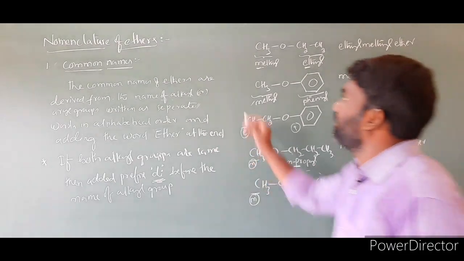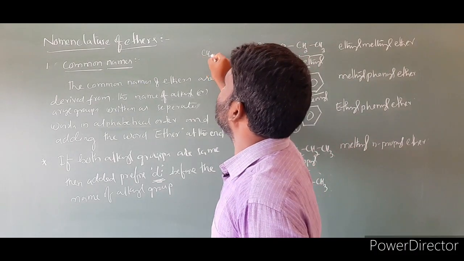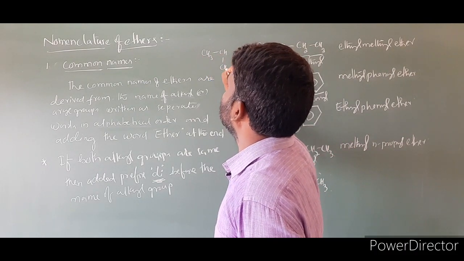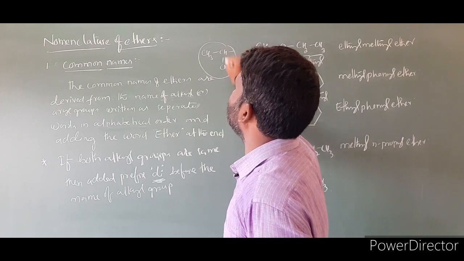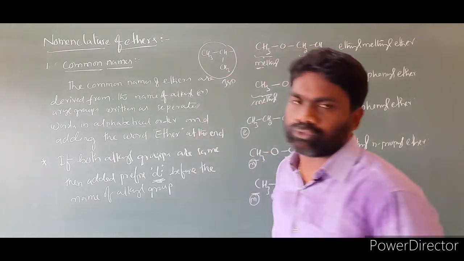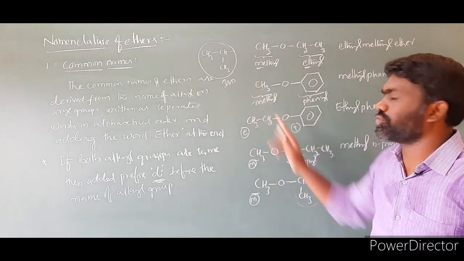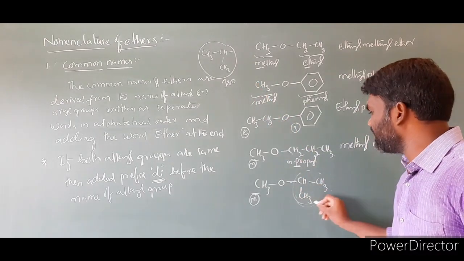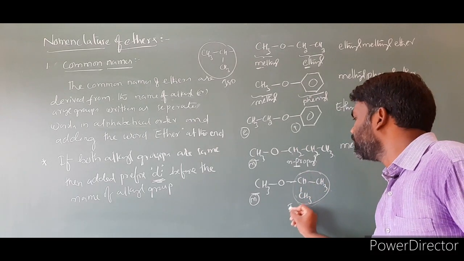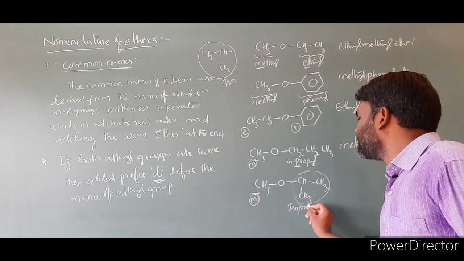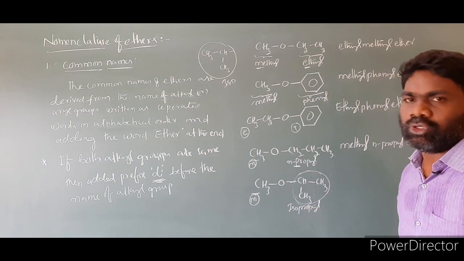But this group we have to call as iso group. In previous classes I said whenever the molecule has CH3 CH CH3, we have to call it an iso group. These two CH3 are the same, so this group's name is iso group. Number of carbons is three, propyl. Isopropyl.